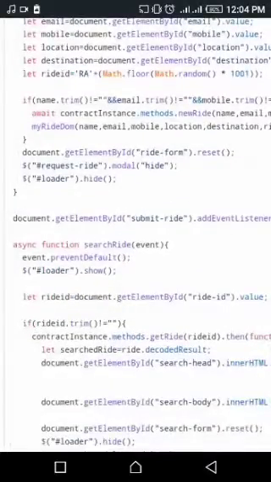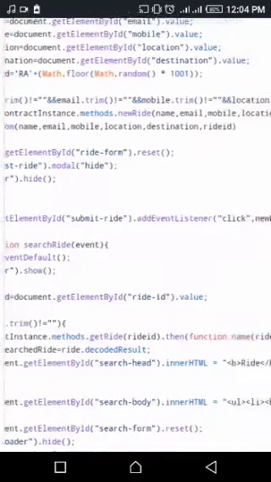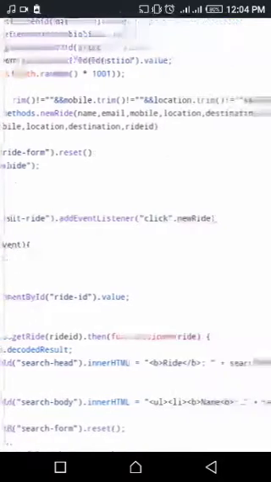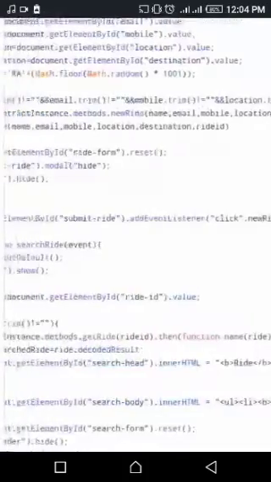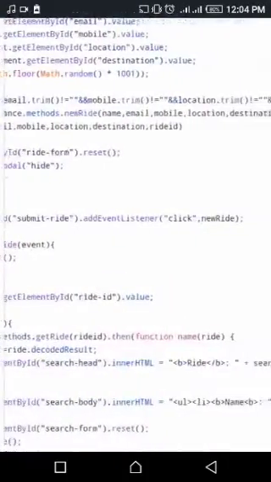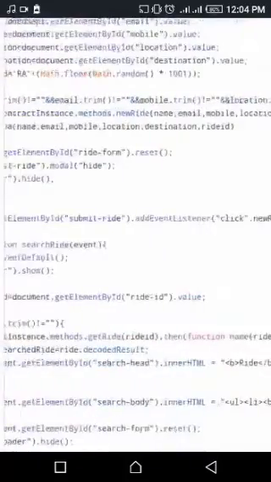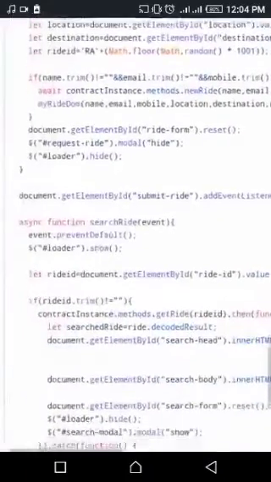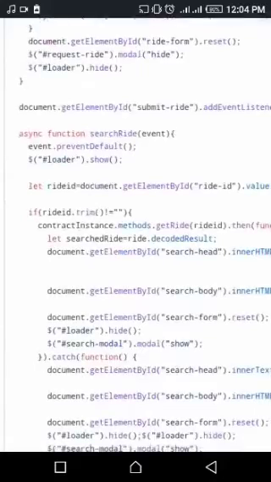And this one says if name.trim is not equal to an empty character, same as if email.trim is not equal to an empty character. That is, you can't just fill in an empty space and it will not go. You have to insert something inside, and it will give you a new ride, that is the person's name, email, mobile, location, destination, and ride ID. And so far so good.